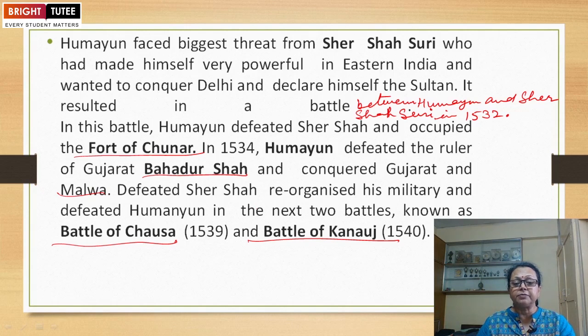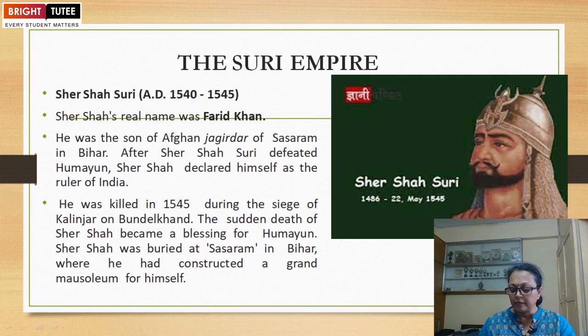In 1534, Humayun defeated Bahadur Shah, the ruler of Gujarat, and conquered Gujarat and Malwa. After his defeat, Sher Shah reorganized his military and defeated Humayun in the next two battles, not only one. One was the Battle of Chausa and the other the Battle of Kannauj in 1540.